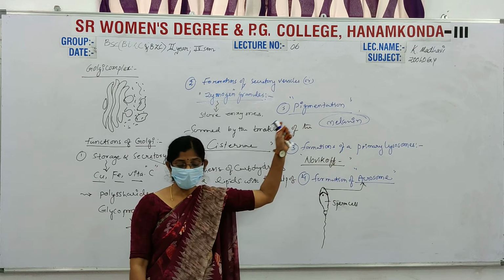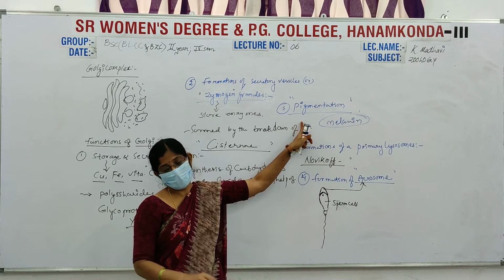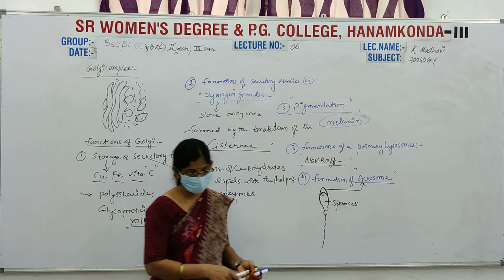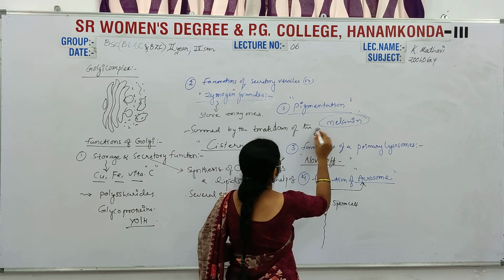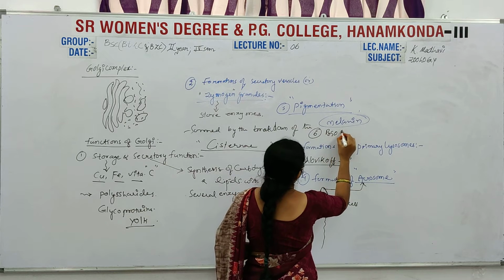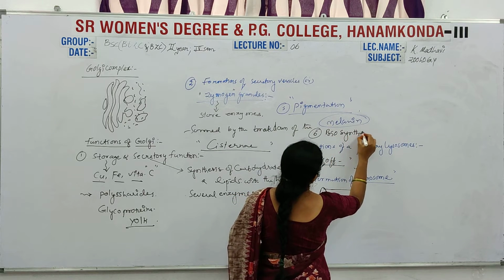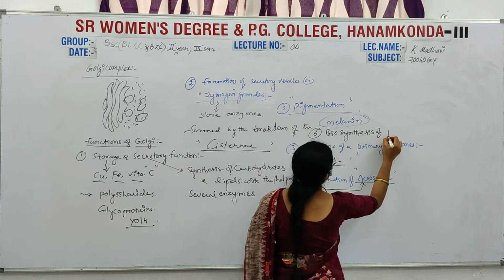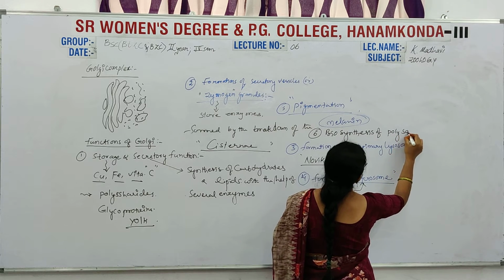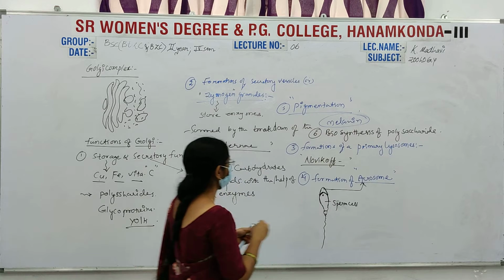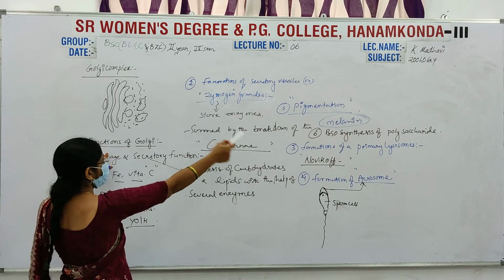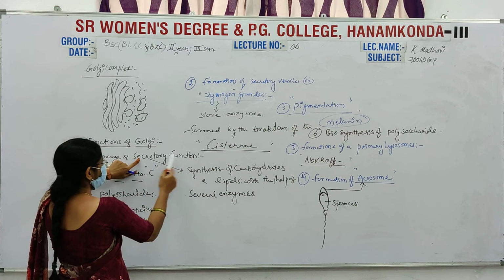And next, another function is biosynthesis of polysaccharides, the last function. The first one is interrelated with the last function, that is the secretory function.